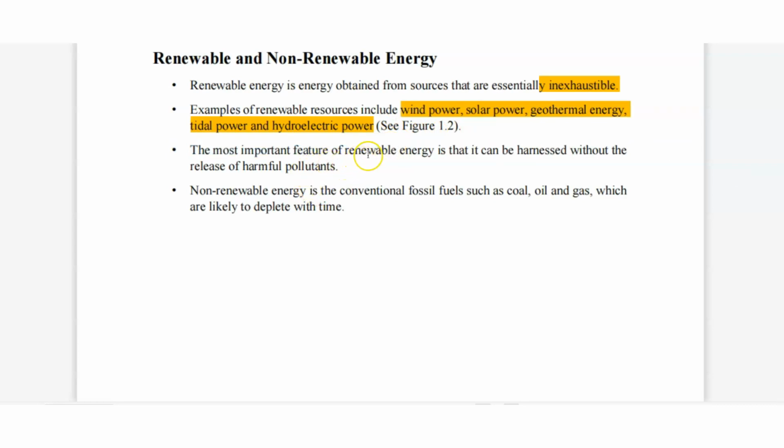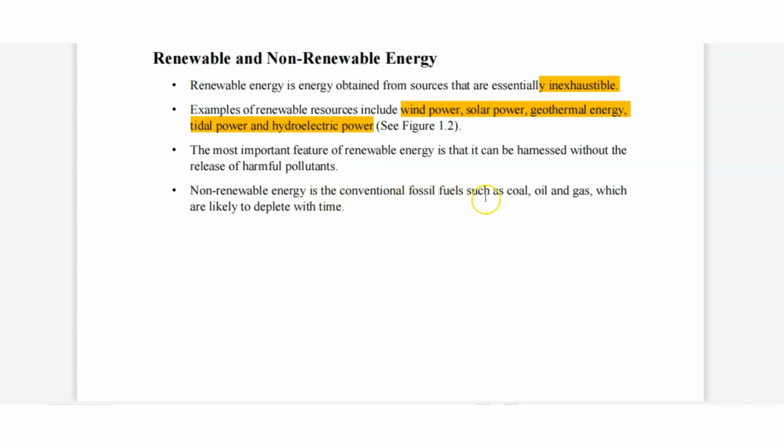The most important feature of renewable energy is that it can be harnessed without the release of harmful pollutants. It will not give any harmful pollutant to our system. If we use renewable energy, it will not give carbon dioxide or sulfur, and it will not waste our environment.